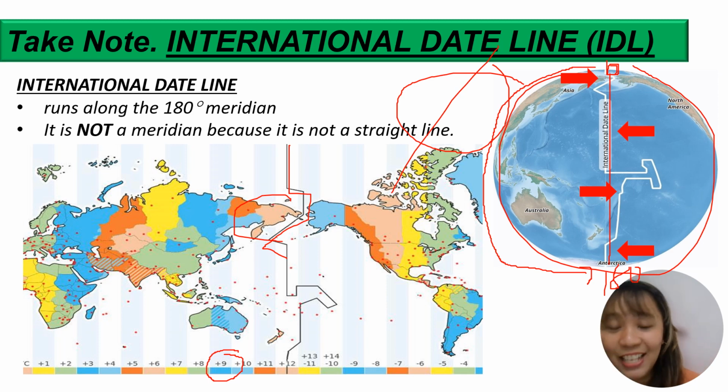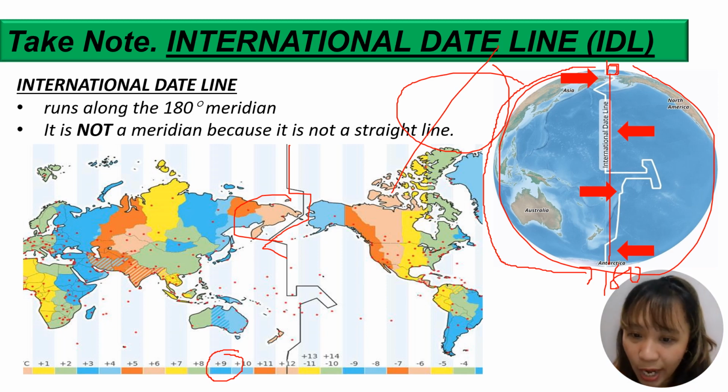So anyway, that's the international dateline. Again, the international dateline is just a line to guide us with the standard time. It is not a line of longitude. Don't forget.